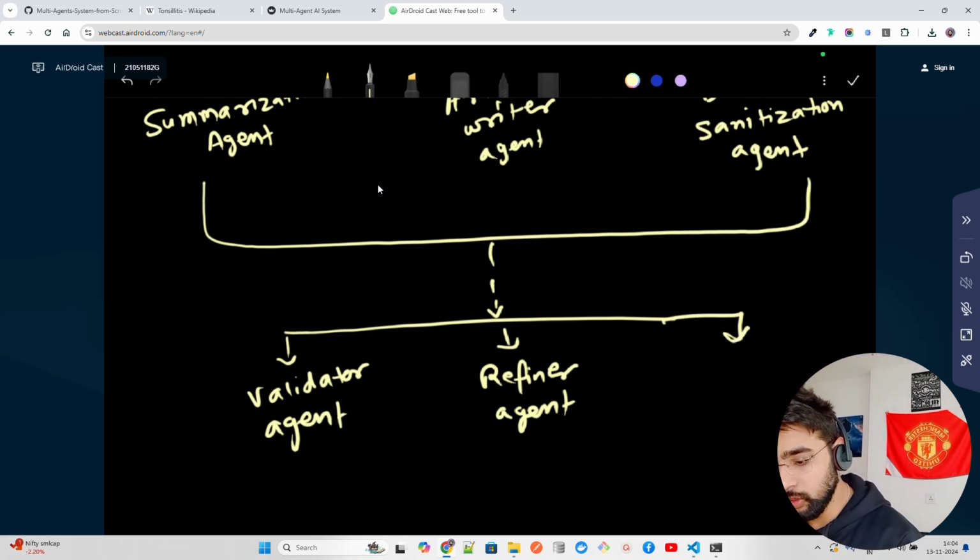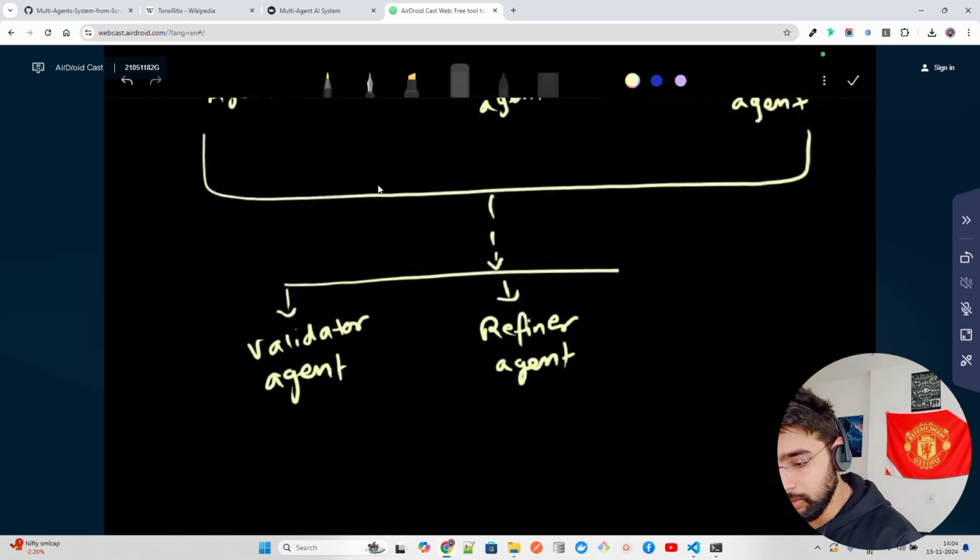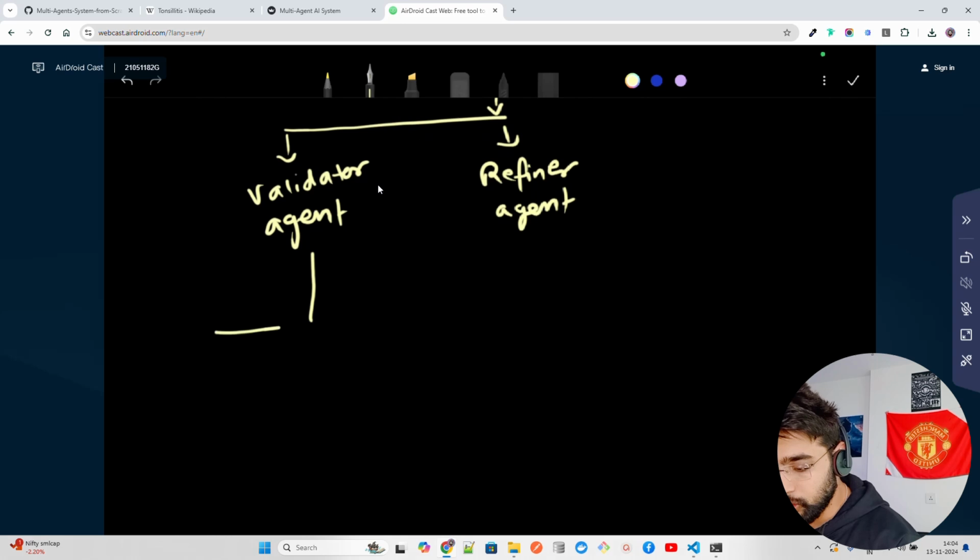So what we can just do is get rid of this entire part. Okay, now this is making sense. Now the validator agents are of course three.